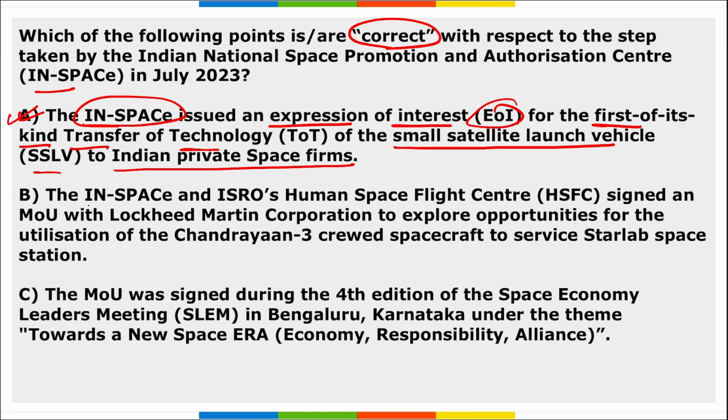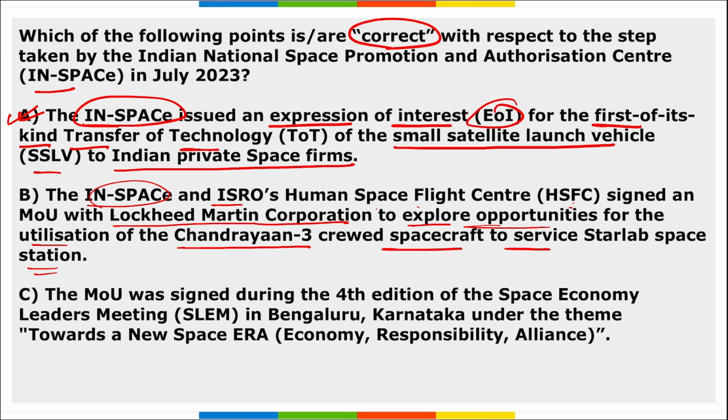Option B, InSpace and ISRO's Human Space Flight Center signed an MOU with Lockheed Martin Corporation to explore opportunities for the utilization of the Chandrayaan 3 crewed spacecraft to service Starlab space station. So option B is wrong here. It will be InSpace along with ISRO's Human Space Flight Center.